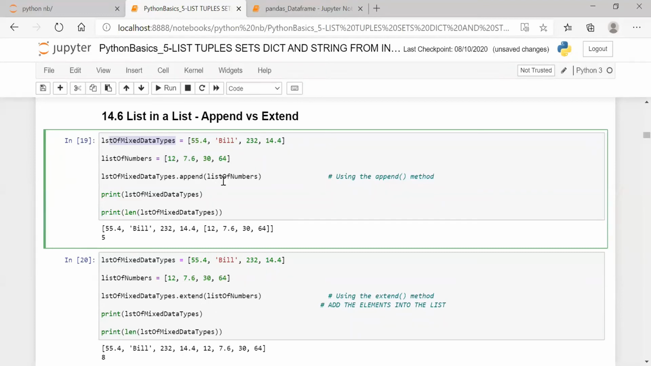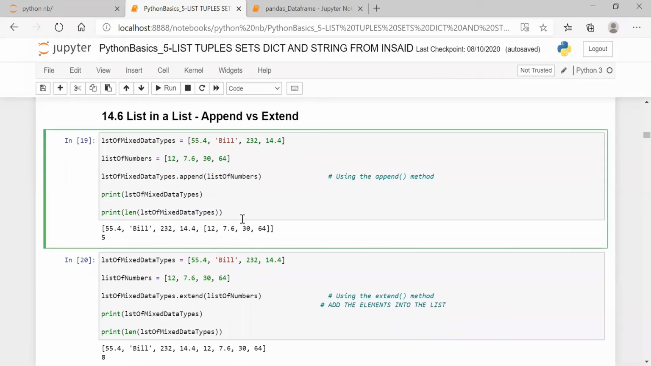When I say append list of numbers, I can also use the reference. This is one list, this is another list. I am appending the third. Again, the first list is the list of mixed type, and I am appending this value. So you got 54, Bill, 232, 14.4. Again, I added one more list. As of now it is clear. The length is 5 only: 0, 1, 2, 3, 4, so total 0 to 4, 5.